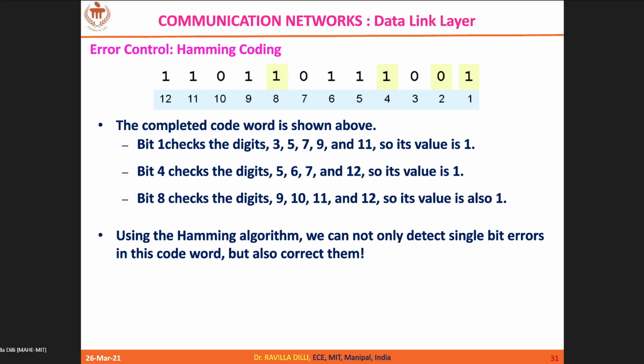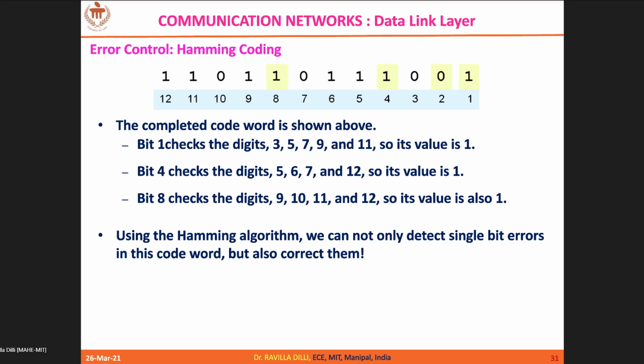So R2 I am getting as 0. The same way R3 is 8 XOR 9 XOR 10 XOR 11 XOR 12, which is 1 XOR 1 XOR 0 XOR 1 XOR 1. So this is 0. R3 is 0.